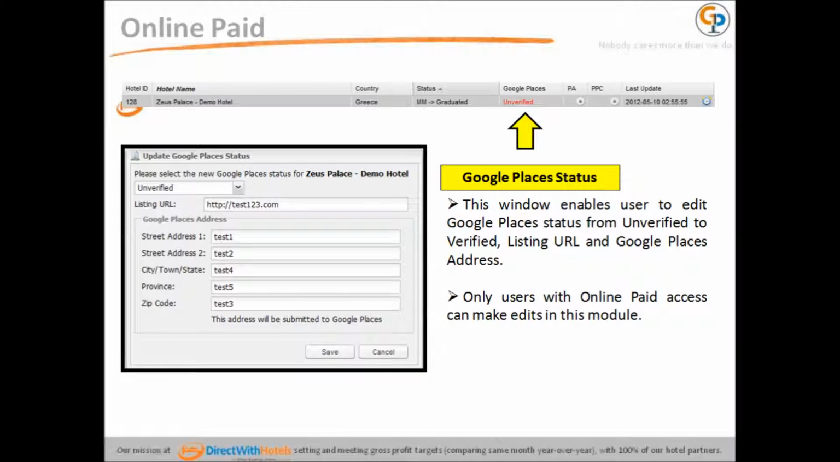Google Places status. This window enables the user to edit Google Places status from unverified to verified, listing URL and Google Places address. Only users with online paid access can make edits on this module.